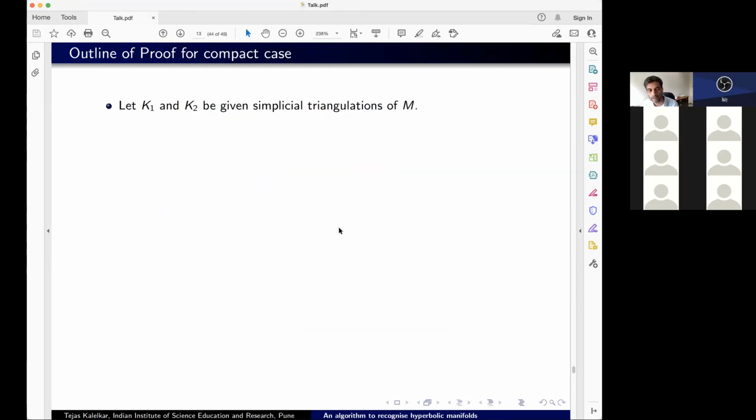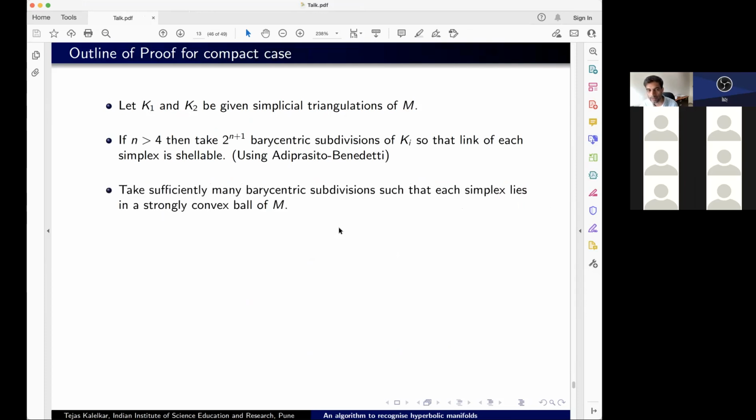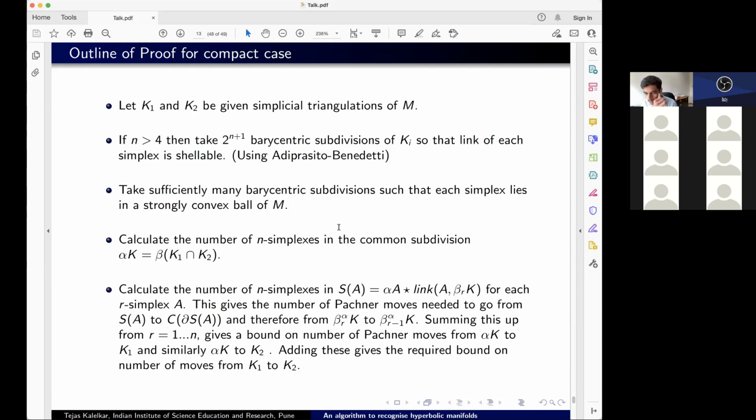So the outline of the proof is you start out with two triangulations. When n is more than 1, you take sufficiently many barycentric subdivisions so that links of each simplex become shellable. And then you take enough barycentric subdivisions so that every simplex lies in a strongly convex region of the manifold. And then you calculate this number of polytopes in the common subdivision. And finally, by the process I just talked about, you can go from SA to the cone over its boundary. And so eventually all the way from K1 to K2 in finitely many Pachner moves. And this is how we calculate the bound.